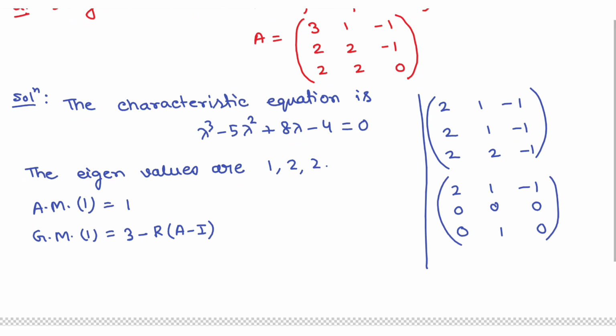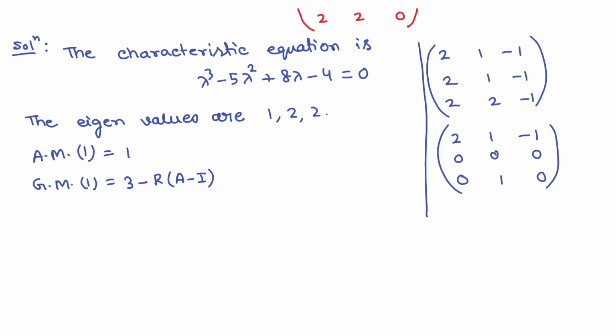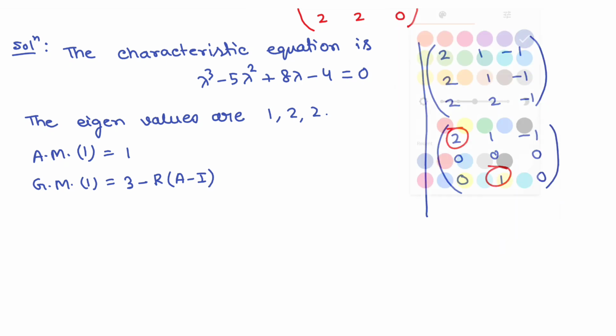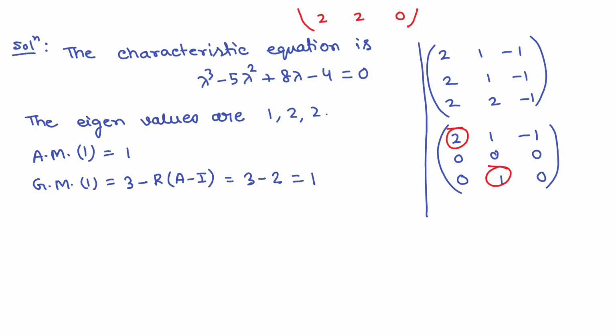We need not change the rows, since this is rough work. This is a pivot element, this is a pivot element, yes or no? So there are 2 pivot elements, and the rank will be 2. So this equals 3 minus 2, which is 1. So you can see that for eigenvalue 1, AM equals GM.